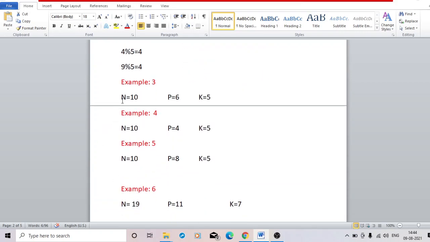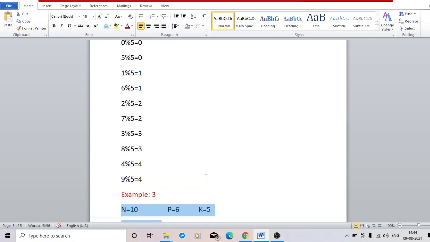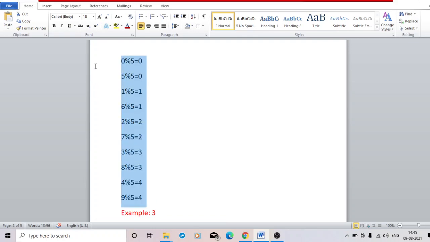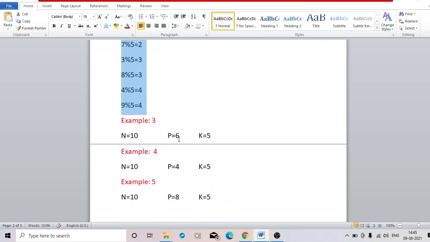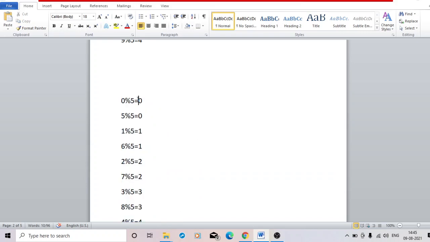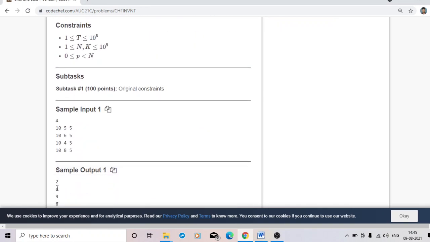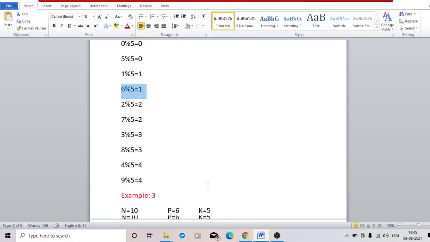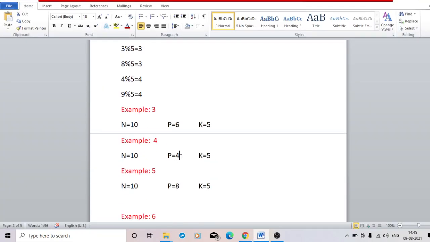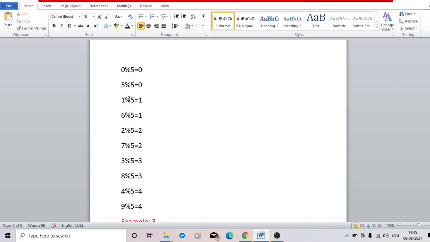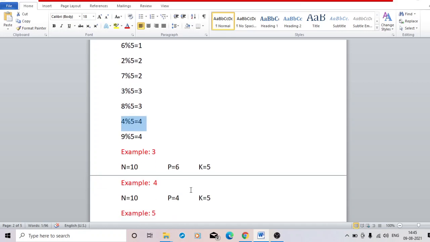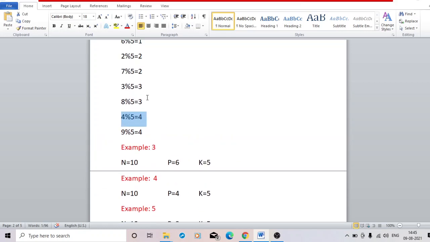Okay, now see the next 3 examples. Here also n is 10 and k is 5, so I can use this same table to find all the answers. Okay, for p equal to 6, on which day? Day 1, 2, 3, 4. On day 4, Chef can find his gas. So the answer is 4. For p equal to 4, you can see day 1, 2, 3, 4, 5, 6, 7, 8, 9. The answer will be 9. And for p equal to 8, the answer will be 8.